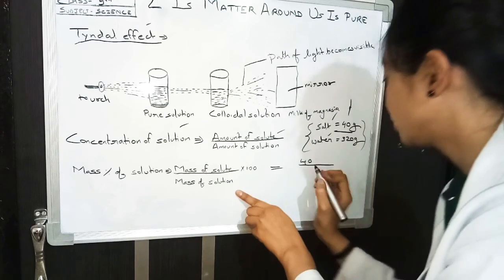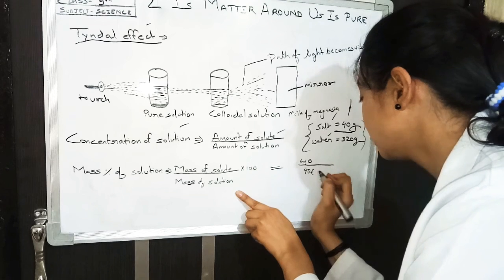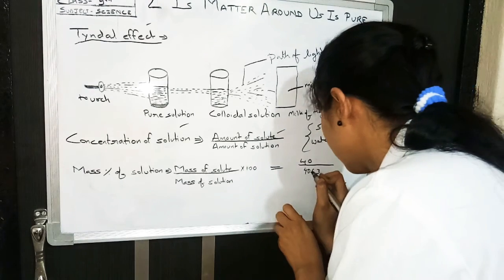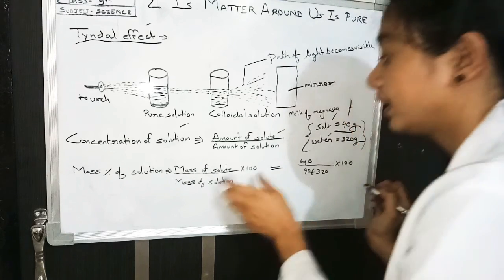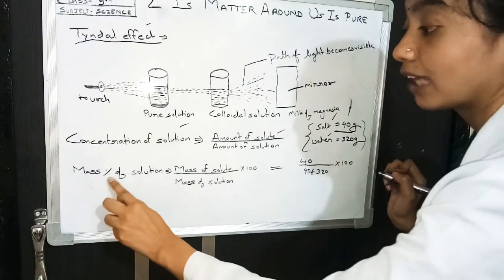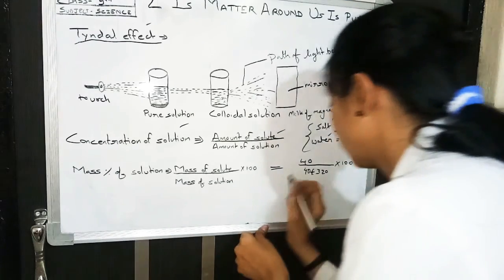So mass of solution is 40 plus 320, multiplied by 100. Why 100? Because we are calculating a percentage here.